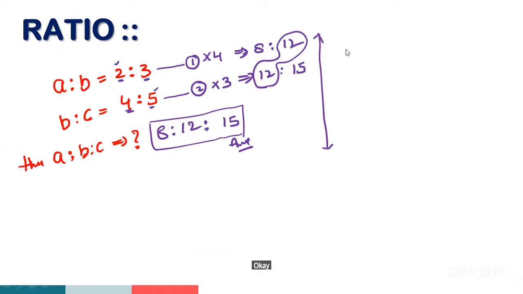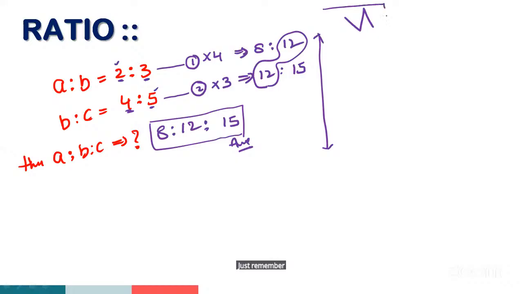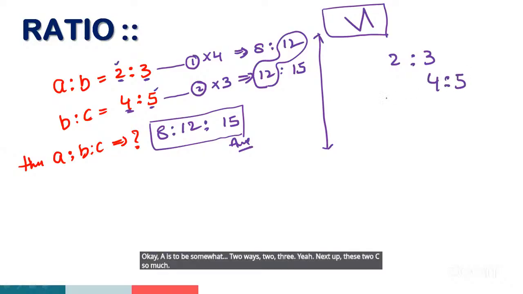Okay, look at the screen carefully, guys. Just remember this symbol, it looks like a China code. A is to B is how much? 2 is to 3. Next, B is to C is how much? 4 is to 5.